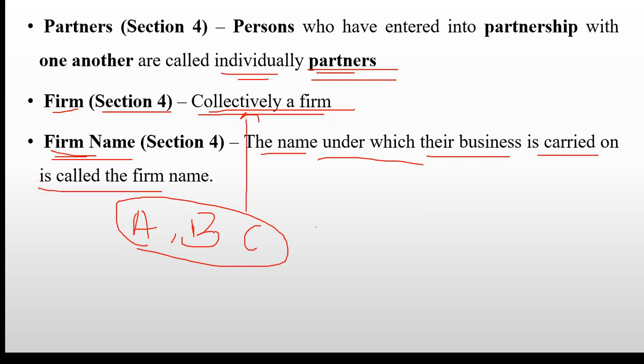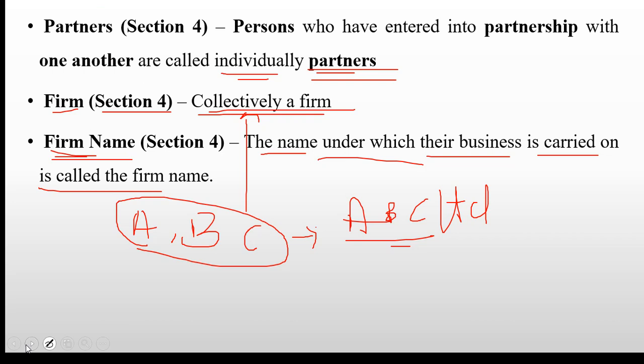Okay, now for example, ABC collectively are called a partnership firm, and under the name of the firm, for example, A and B are the partners and their firm name is what? ABC Limited, or ABC Associates, whatever. Then ABC is the firm name, and under this ABC Limited, partners like A, B, C are carrying on their business. Okay, so this is the definition as per section 4: what is partnership, what are partners, what is firm, and the firm name.